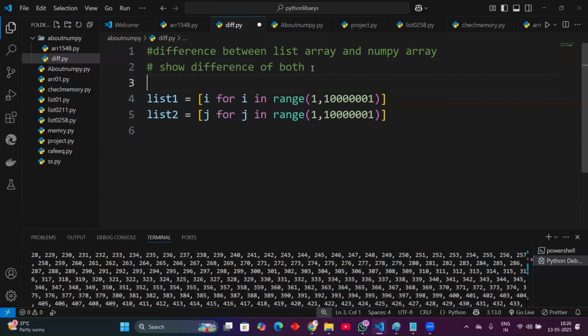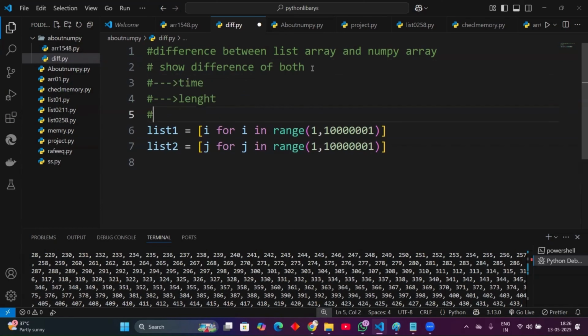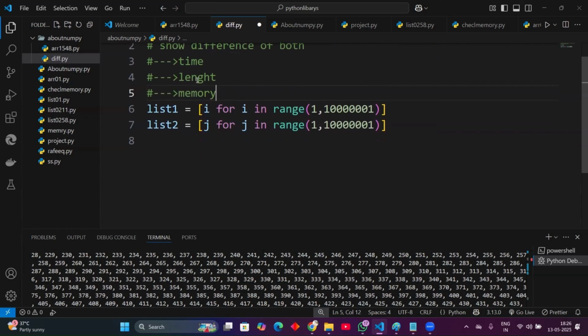What are the differences? About time, how much time it takes, the length of the code, how long it is, and memory, how much memory it occupies. These three things I will prove to you.